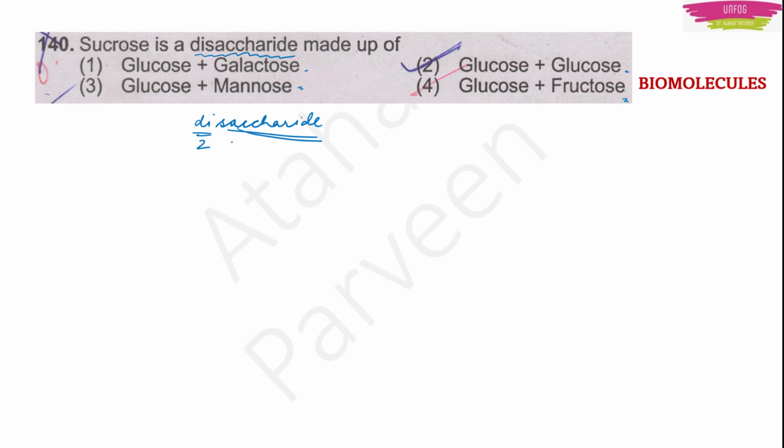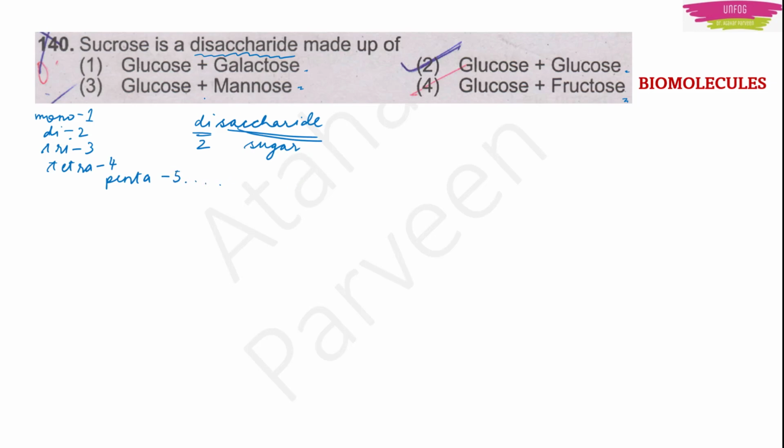Di means two. Saccharide means sugar. So we have words like mono, di, tri, tetra, penta. Mono means one, di means two, tri means 3, tetra means 4, penta means 5 and so on.